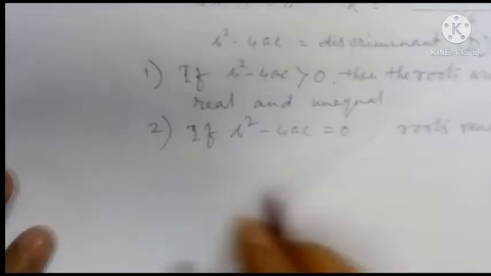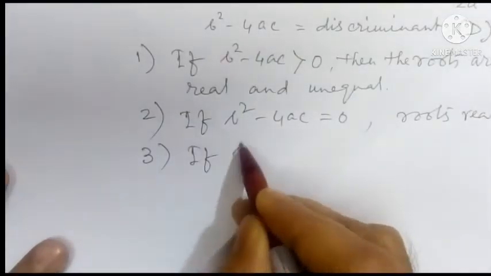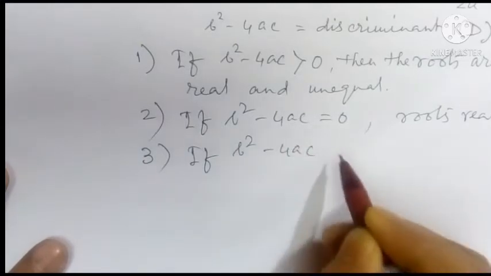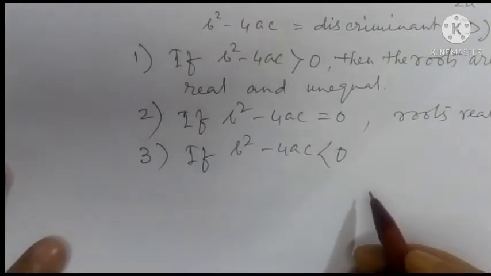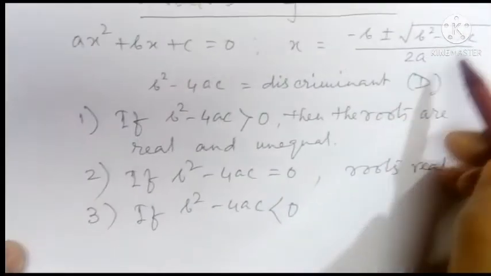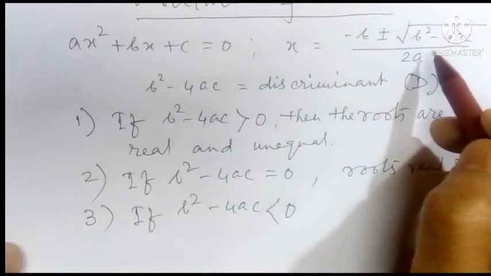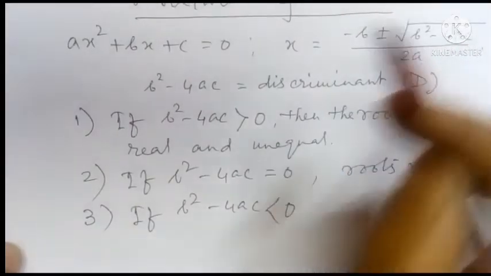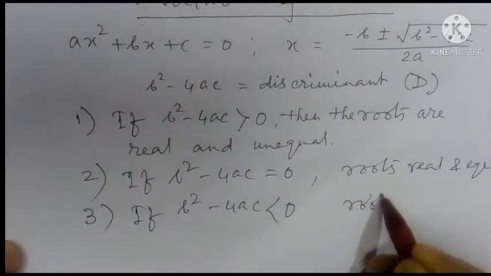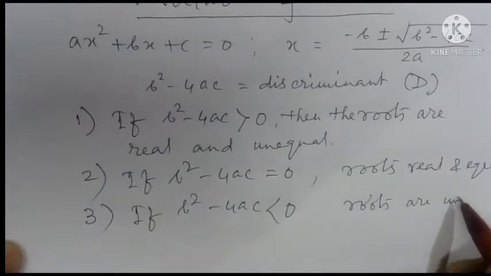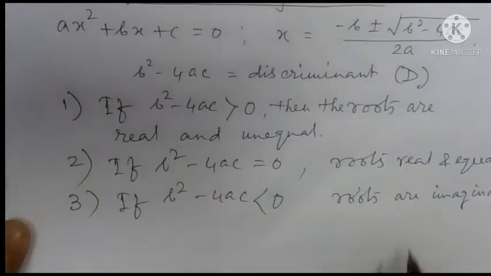Number 3 is if b square minus 4ac is less than 0. What happens then? If b square minus 4ac is less than 0, obviously you see that the discriminant will be negative. That means negative under the root which is imaginary. That's why the roots are imaginary. Okay.